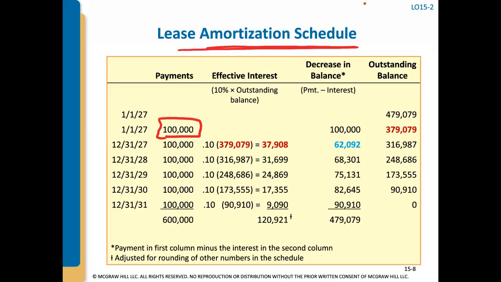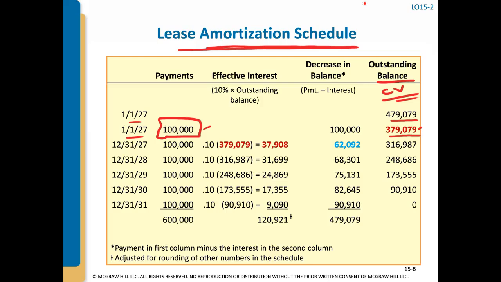But you're going to take your carrying value or your outstanding balance, it's interchangeable terminology, and we're going to start with $479,000 on 1/1/27. That's the present value of the lease payments. And on 1/1/27, there's also a payment of $100,000 on the same day. And so we're going to reduce our carrying value to $379,079, all happening on January 1.